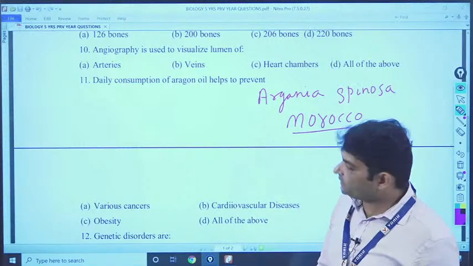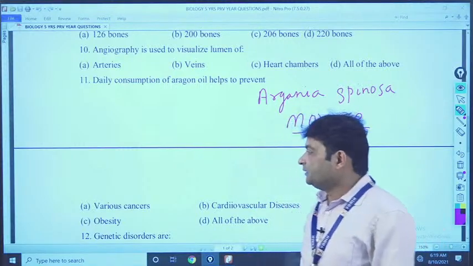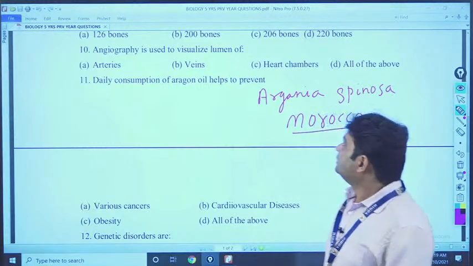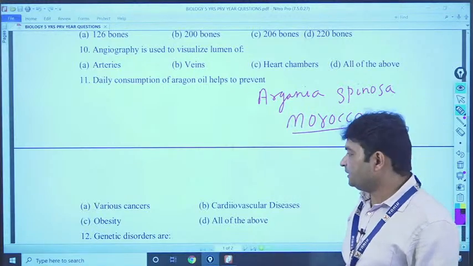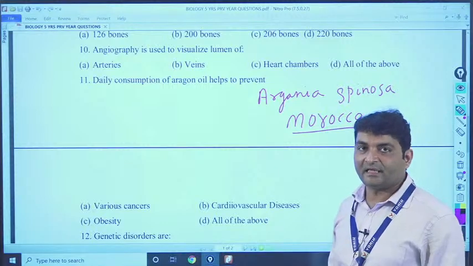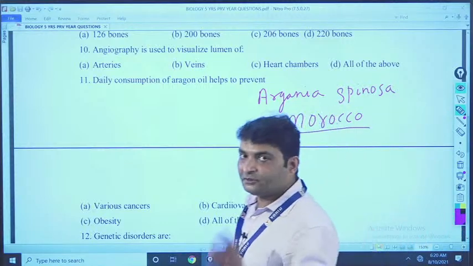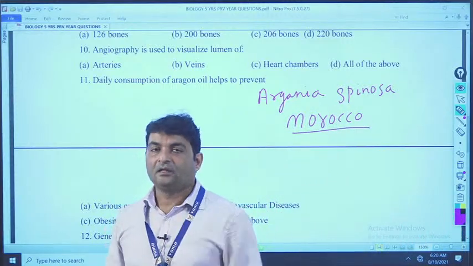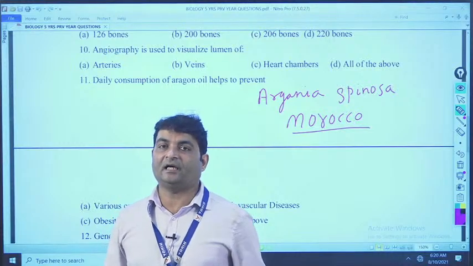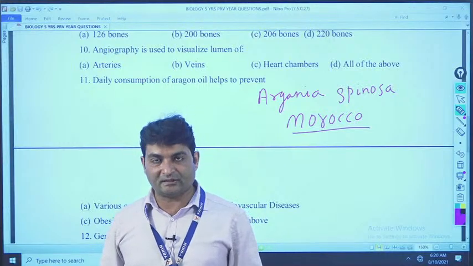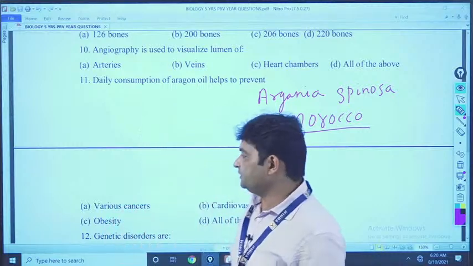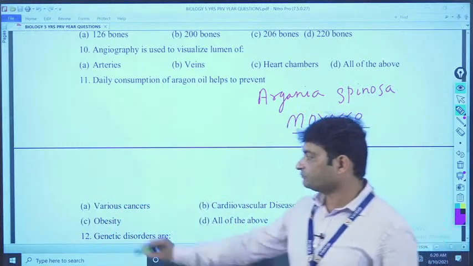And what is the beneficial effect of this oil? It prevents cancer, and also prevents cardiovascular disease. Cardio means what? Heart. Cardiovascular disease like heart attack, heart failure, cardiac arrest. It prevents that disease. And obesity.